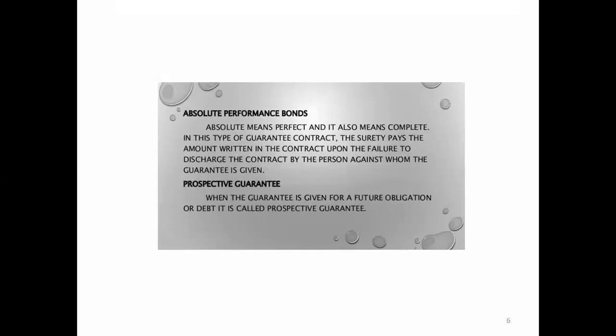Next one, absolute performance bonds. Absolute means perfect, and it also means complete. In this type of guarantee contract, the surety pays the amount written in the contract upon the failure to discharge the contract by the person against whom the guarantee is given. Absolute performance guarantee means the contract is complete, fully assured by the surety. The amount written in the contract is called the absolute performance of the contract.